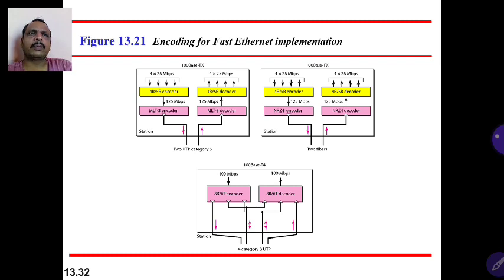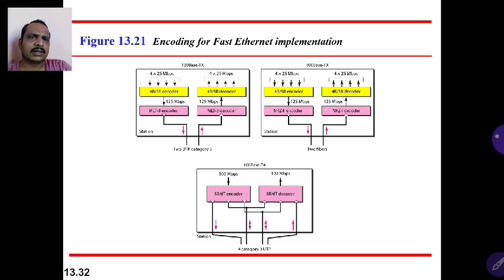First is a 4B/5B encoder, afterward an MLT-3 line encoder. MLT-3, multi-line transmit, is one of the line encoding techniques. First we use block encoding, which takes 4 bits and converts them into an equivalent 5 bits using a lookup table. Every 4 bits of data is converted into equivalent 5-bit data in 100Base-TX and 100Base-FX. Instead of MLT-3, NRZ-I, non-return to zero invert, line encoding is used. We use the block encoding technique, the same 4B/5B encoder, in 100Base-T4.